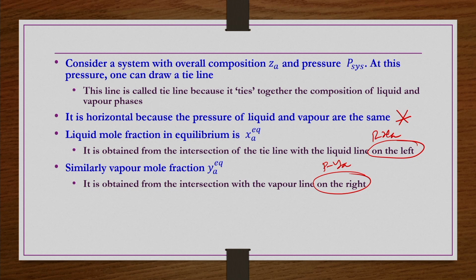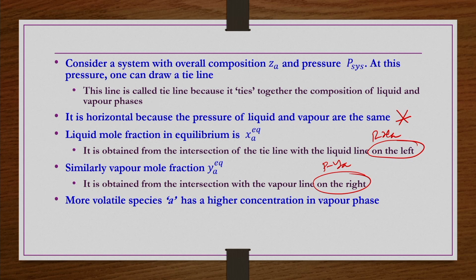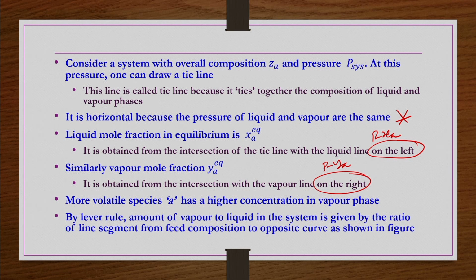In this case it is the dew point curve. It is also known as the dew point curve. The more volatile species A has a higher concentration in the vapor phase, obviously, because it is more volatile. So it can easily boil and vaporize and go into the vapor phase. By the lever rule, the amount of vapor to liquid in the system is given by the ratio of line segments from the feed composition to the opposite curve, as shown in the figure, that is, line segment V and line segment L. If you take these ratios, you will get the relative amount of vapor to liquid in the system at that system pressure.